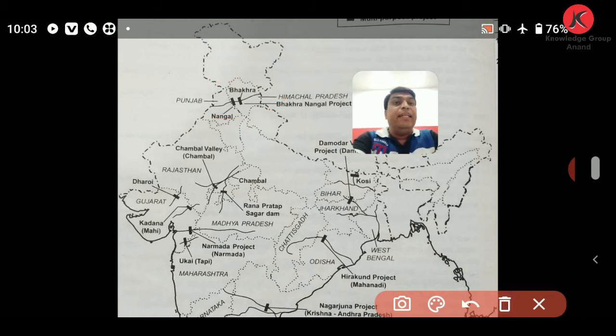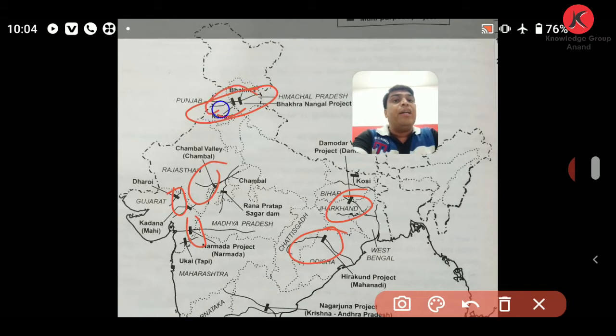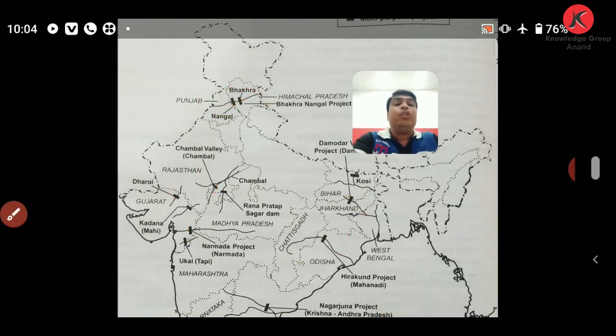You can clearly see the rest of the multipurpose projects here. Only one multipurpose project is situated on each river. But when we talk about the Bhakra Nangal project, two projects are shown on a particular river: one is the Bhakra multipurpose project and the second is the Nangal multipurpose project, and that is why two are shown.